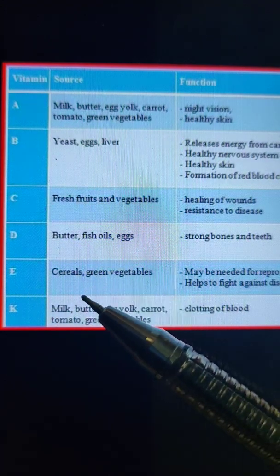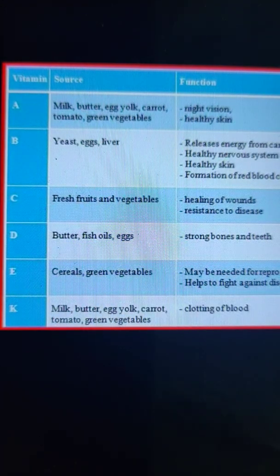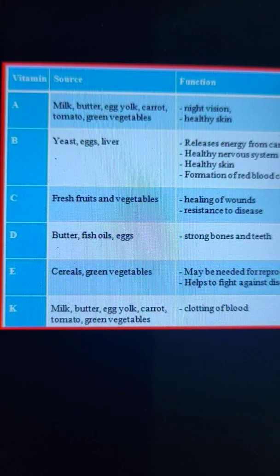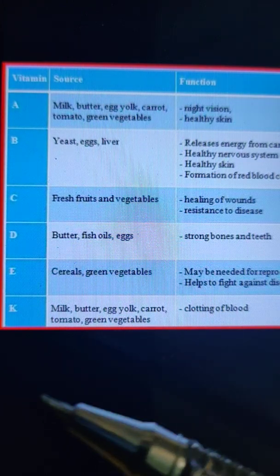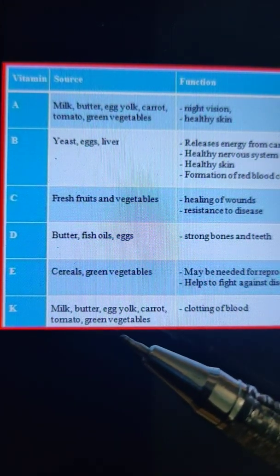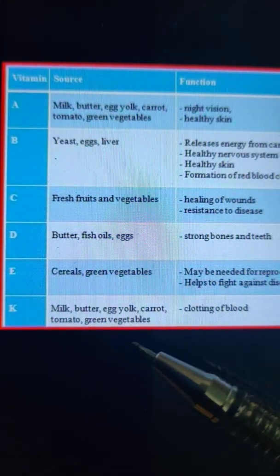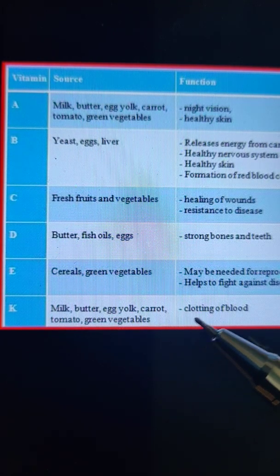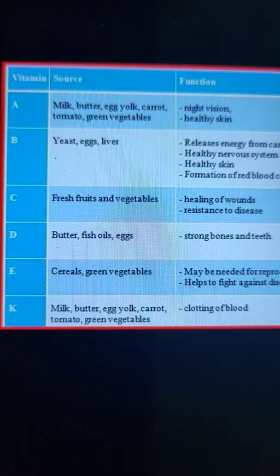Now the next one is vitamin E. The sources are cereals and green vegetables, and vitamin E may be needed for reproduction and helps to fight against diseases. Next vitamin is vitamin K. The sources are milk, butter, egg yolk, carrot, tomato, green vegetables, and vitamin K helps in the clotting of blood. Okay, so these are the different vitamins, and these are the functions of these vitamins.